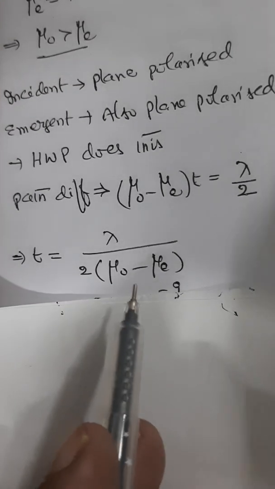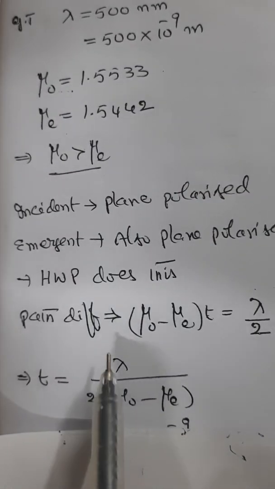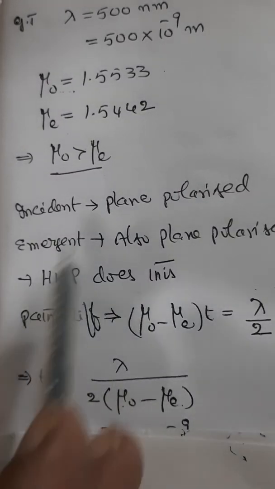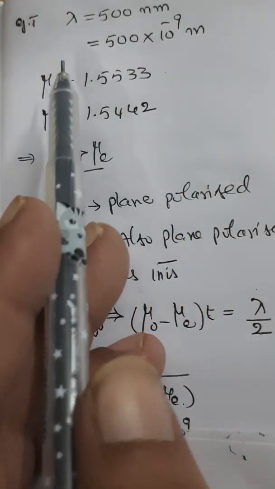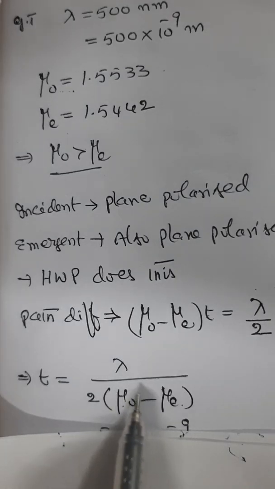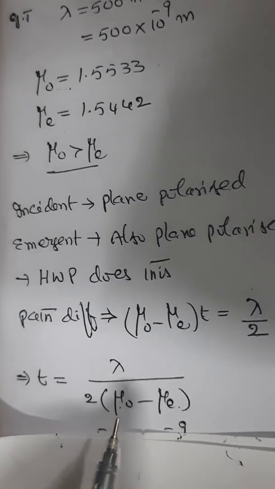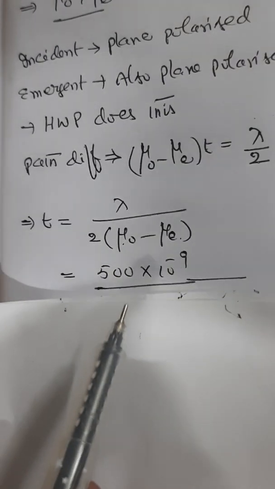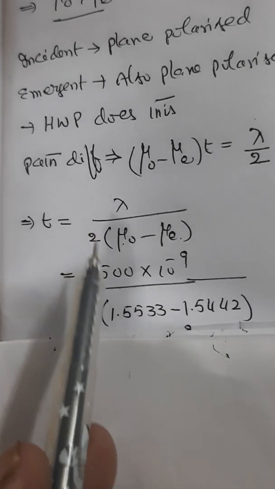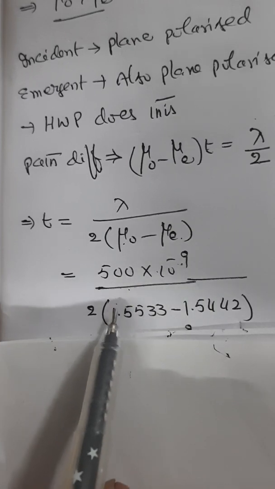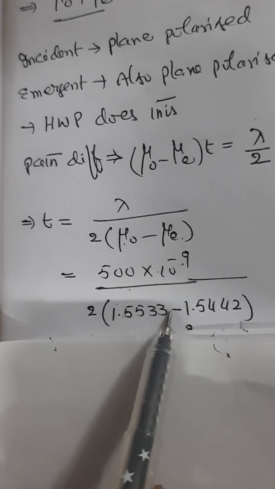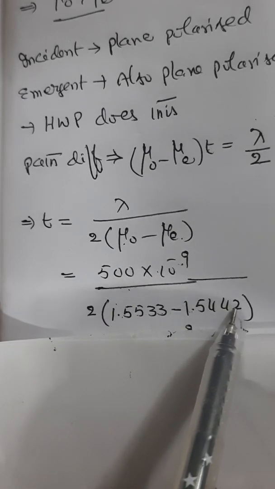Now lambda is given, mu O is given, mu E is given. All three are available here. Just putting these values of the variables in this expression on the right hand side, we will get T is equal to 500 into 10 power minus 9 divided by 2 into 1.5533 minus 1.5442.